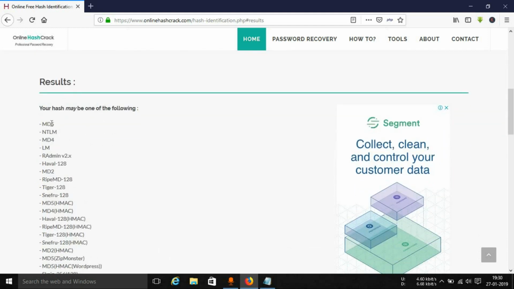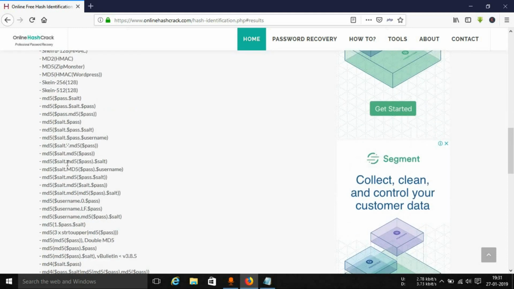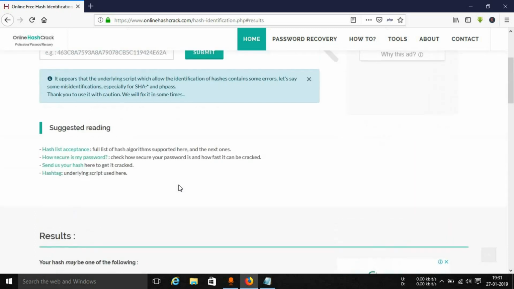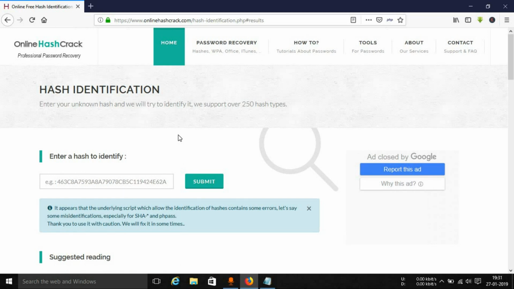In this case, the word MD5 is displayed the most, so there is a 90 to 95% probability of the hash being an MD5 hash. Since we know it is an MD5 hash, we can confirm that to 100%.